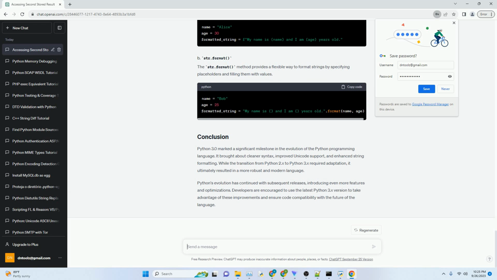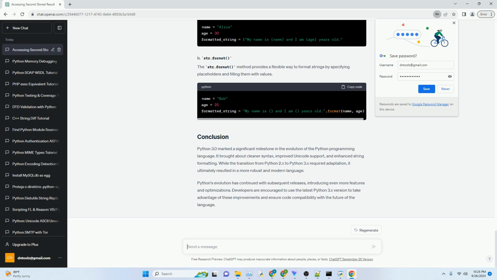Step 2. Establish a database connection. Next, establish a connection to your SQL Server database using pyodbc. Replace the connection string with your own database details. Step 3. Create a cursor object. Create a cursor object to execute SQL queries and interact with the database.